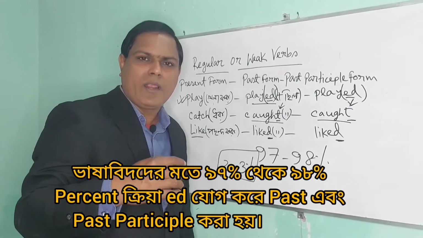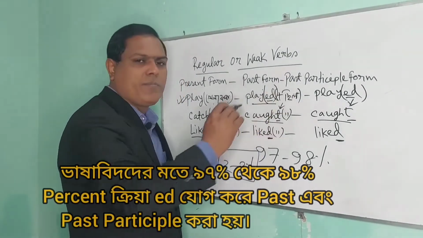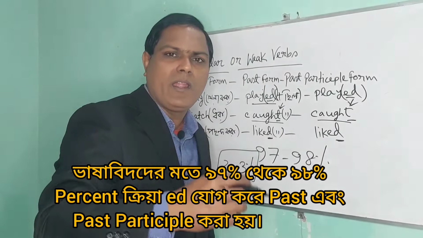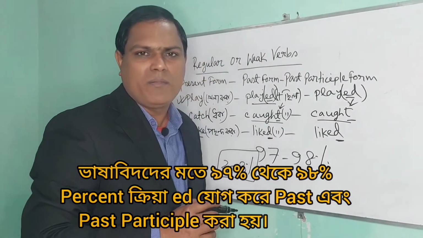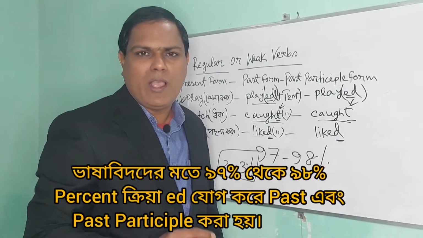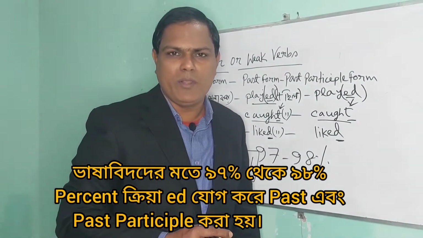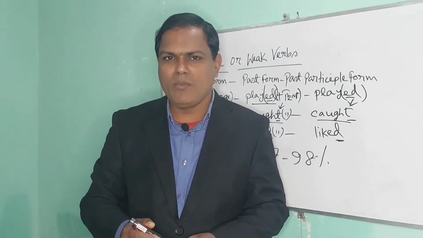Every verb can make past or past participle form by adding only ed. Here in this book I will prove this to you. Now come to the book.